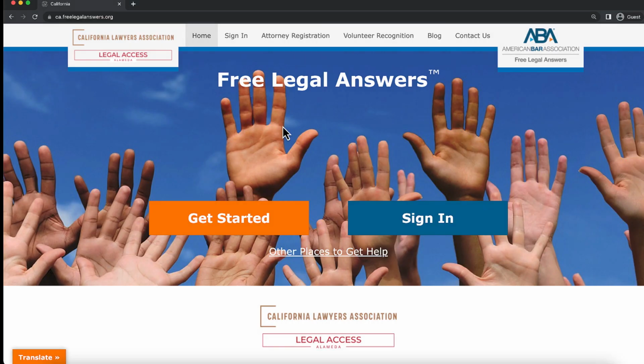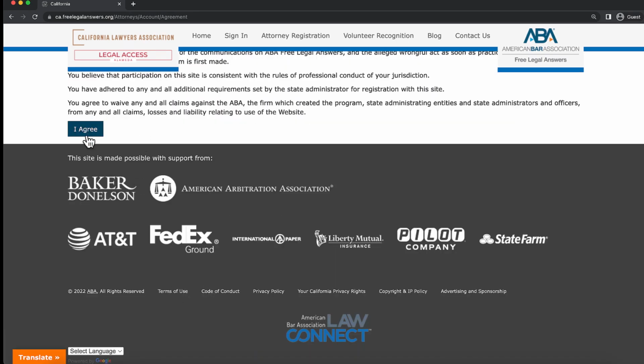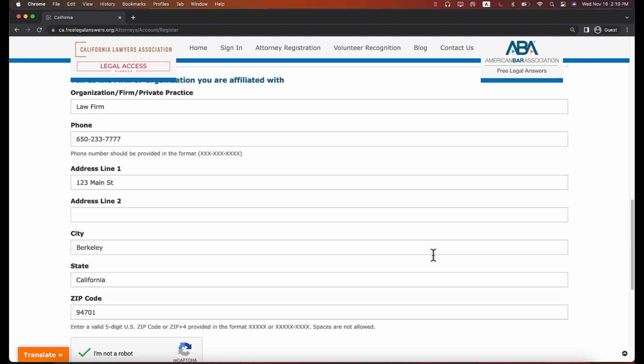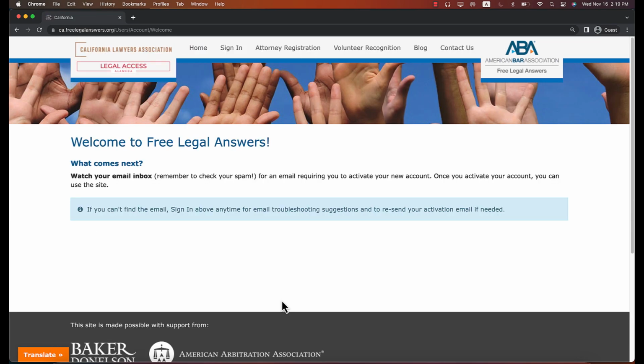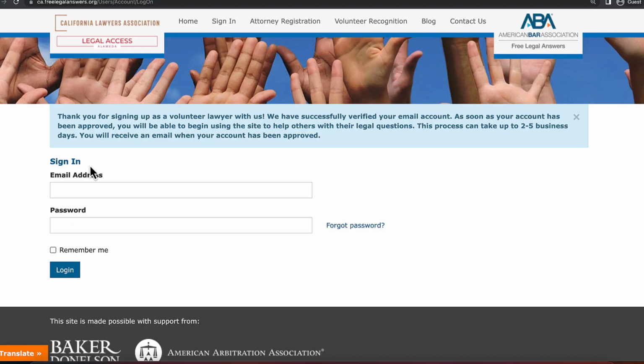Please begin by going to ca.freelegalanswers.org. Click on Attorney Registration, agree to the terms and conditions, and enter the required information. Watch your email inbox for a verification email and follow the link in this email to verify your account. At this point, an administrator will need to approve your account. You will receive a confirmation email once your account has been approved. Now you're ready to start answering client questions.